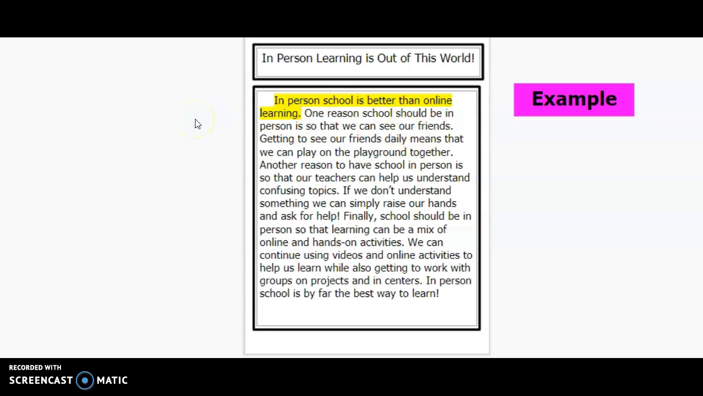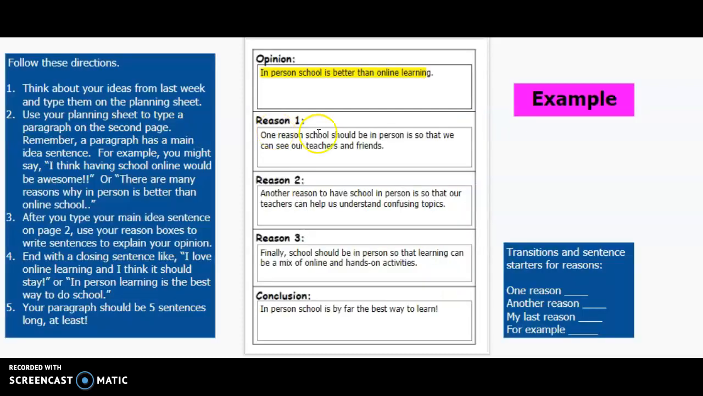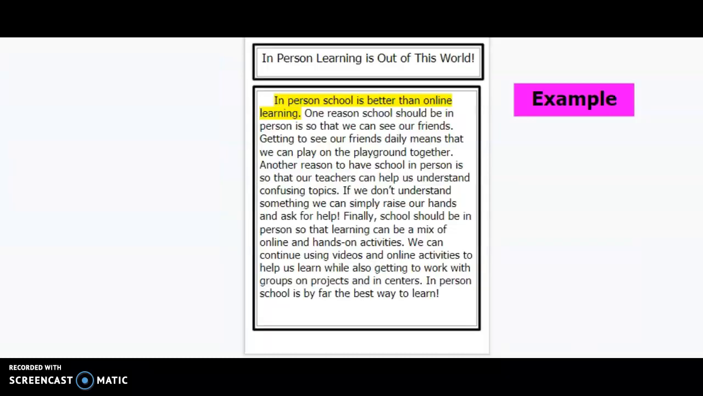One reason school should be in person is that so we can see our friends. Getting to see our friends daily means that we can play on the playground together. So that was this reason. We can see our teachers and friends. And then I just added a little example to go with it, a little explaining the reason.